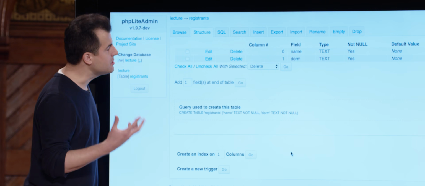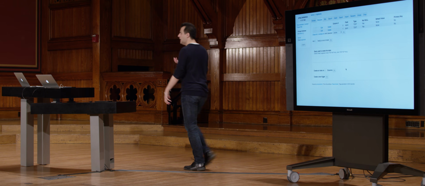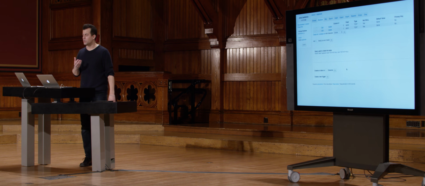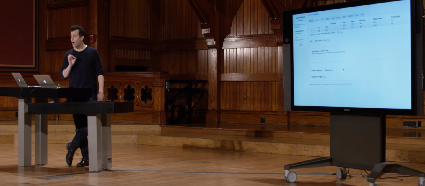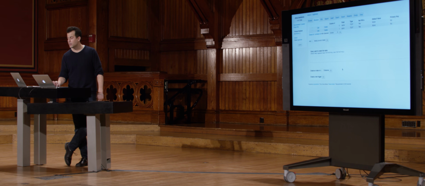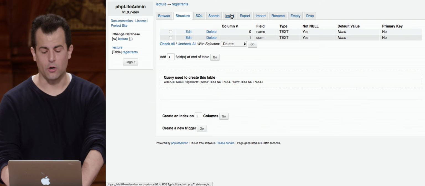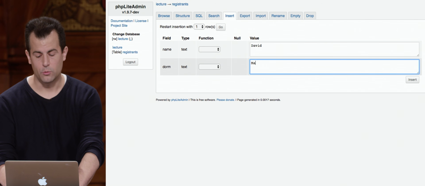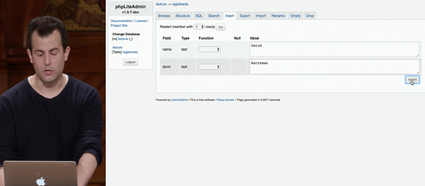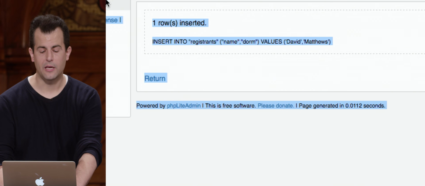And so this is allowing me to create really a table of information whereby these are my rows, and these are my columns or fields, name and dorm. So let's go ahead and insert, for instance, me in here. I'm going to go ahead and insert David, who was in Matthews, and click Insert. And notice what phpliteadmin did.